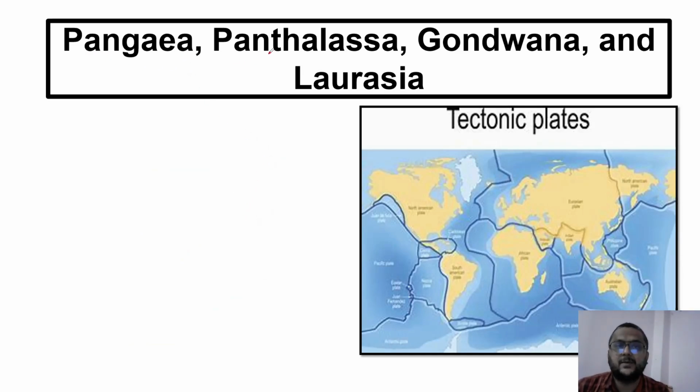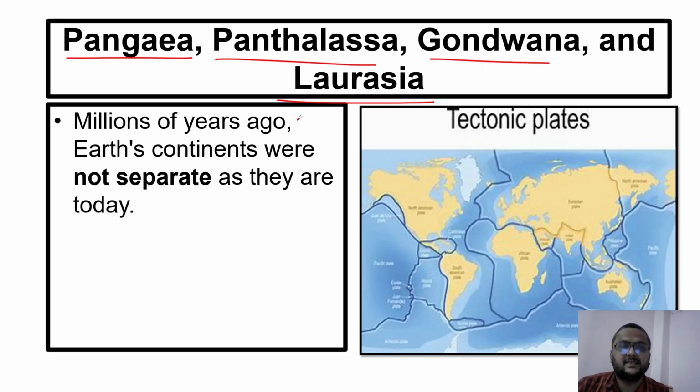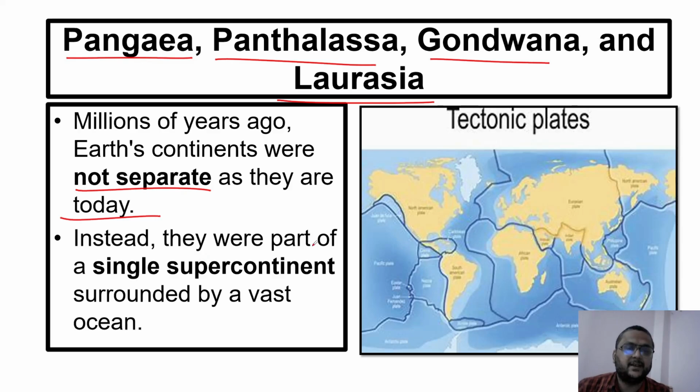Now let's look at some concepts: Pangaea, Panthalassa, Gondwana and Laurasia. Let's talk about these separately. The story begins like this. Millions of years ago, Earth's continents were not separate as they are today. They were part of a single supercontinent surrounded by a vast ocean.